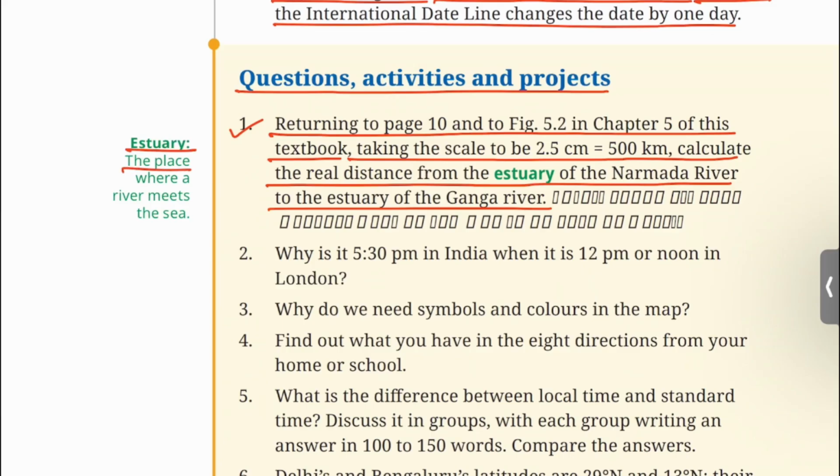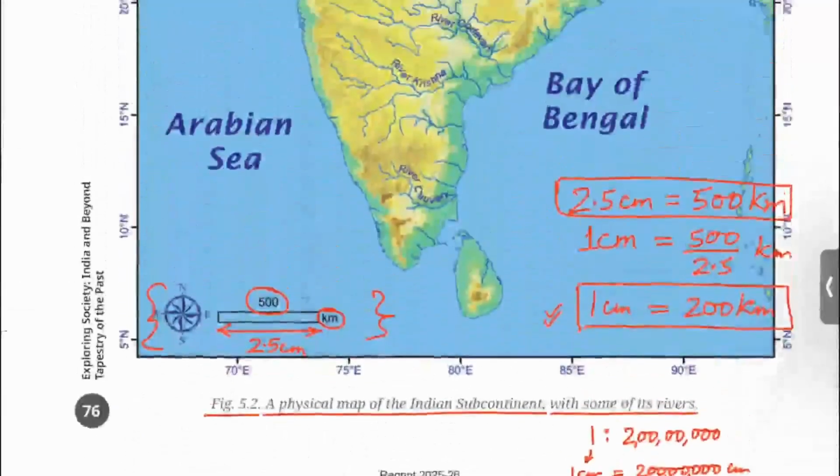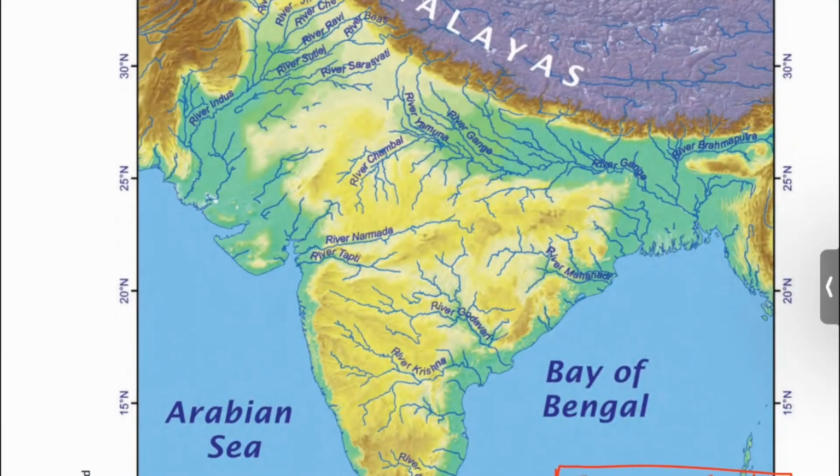Estuary is the place where the river meets the sea. Let's see figure 5.2 in chapter 5. You can see river Ganga and its estuary here, and river Narmada and its estuary here.